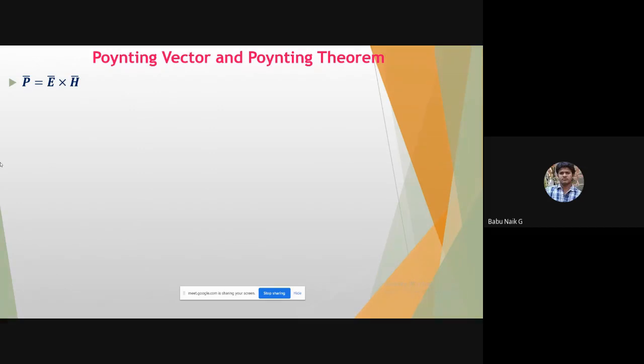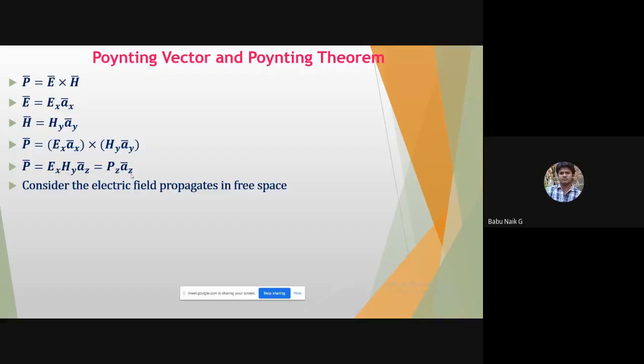Okay. Now if I consider a cross product, that is E cross H bar. With the electric field in the x-axis and the magnetic field in the y-axis, you can see that if I take the cross product of both, power is going to travel in the z direction, which is E x H, a cap z.